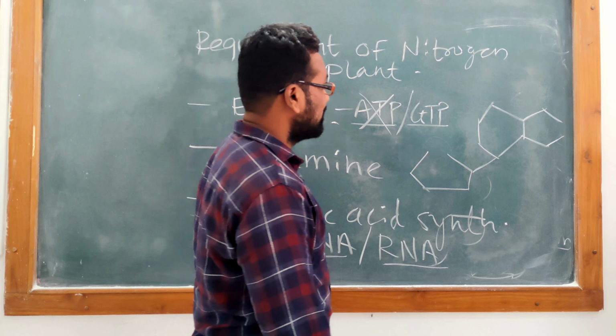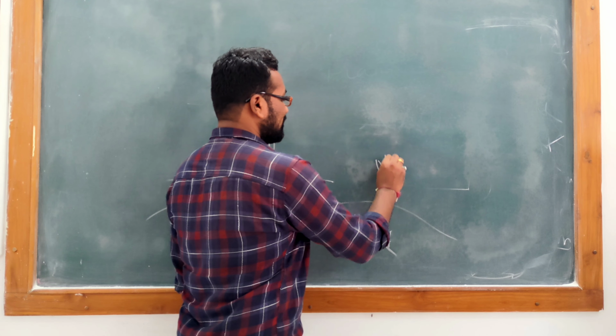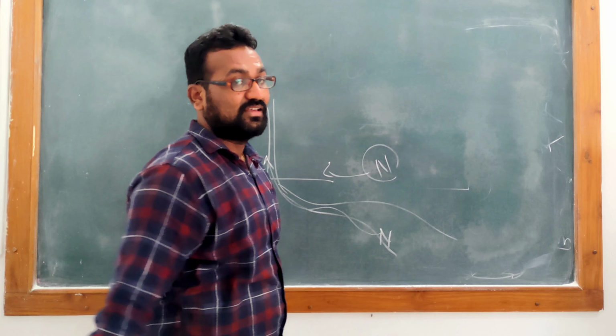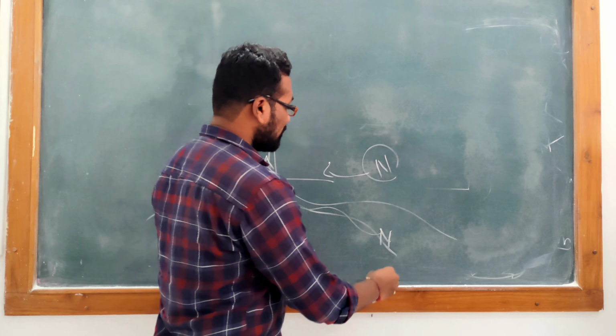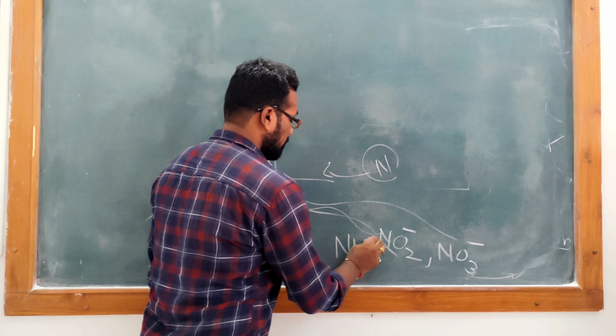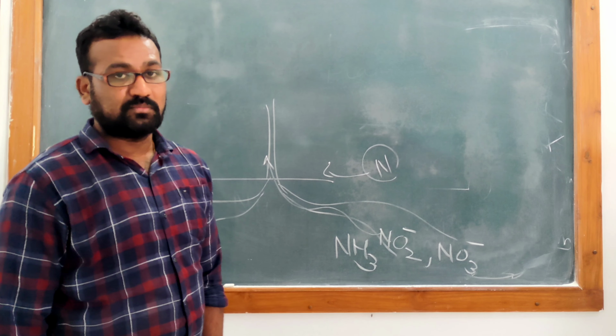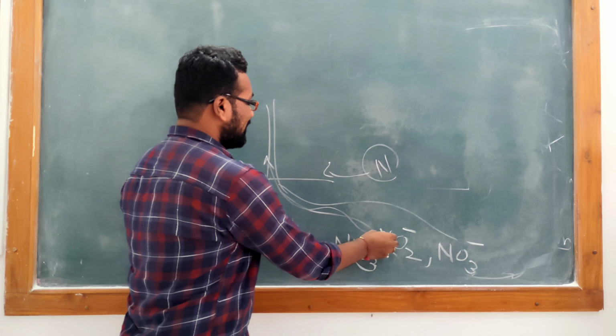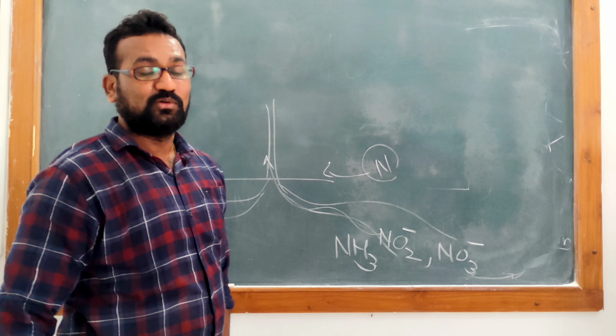This nitrogen enters inside the plant not as sole nitrogen. The plant cannot take up single nitrogen directly. This nitrogen has to be in the nitrate (NO3) or nitrite (NO2) form compulsorily, or the ammonia form compulsorily. So the plant takes these forms inside and utilizes them.